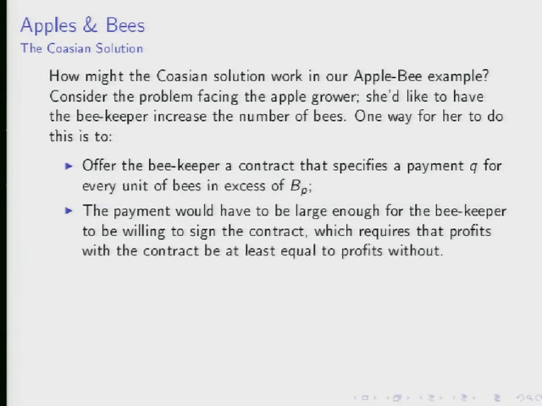We'll maximize by choice of B and Q still. Same thing, PA times the square root of B, minus Q times B minus BP, plus, and here's where the constraint comes from, the Lagrange multiplier lambda times pH square root of B plus Q, minus C B, minus Q BP, minus, I'm just going to write it this way, pi sub P, the private profits previously earned by the beekeeper.